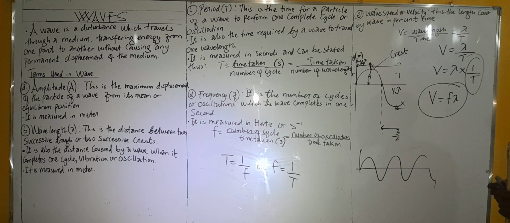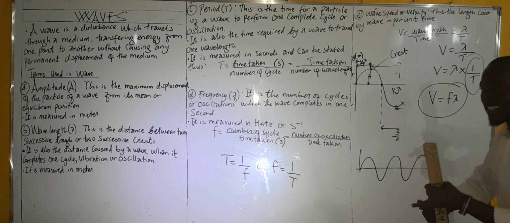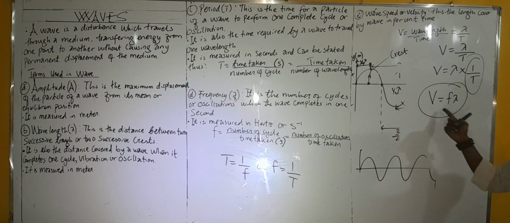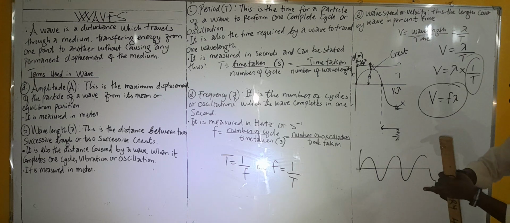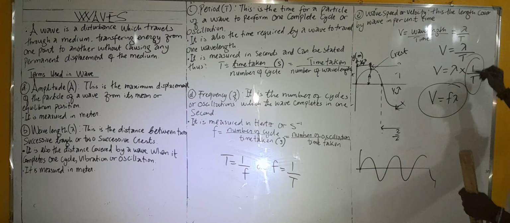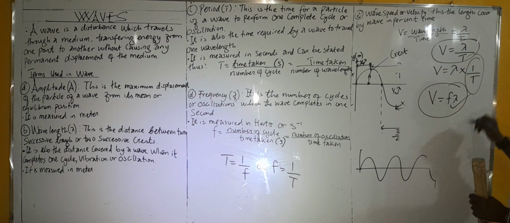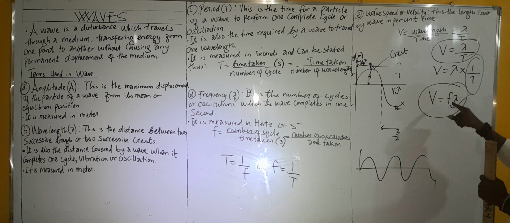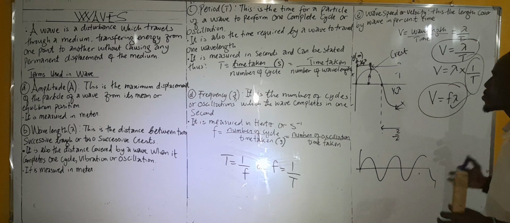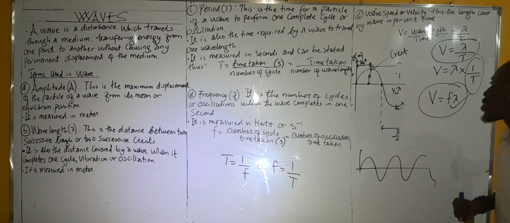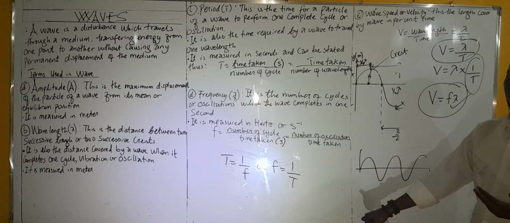So the relationship between wave speed, frequency and wavelength is this. The relationship between speed, wavelength and period is this. Please do not mix it up. I prefer knowing this one by heart because I know that f is 1 over period. So these are the formulas used in waves. In our next video, we're going to do a couple of examples for better understanding. Thank you.